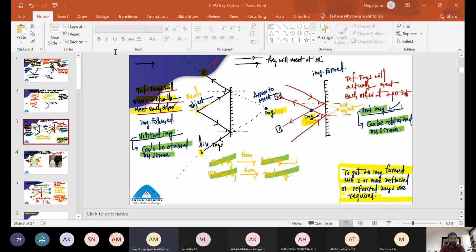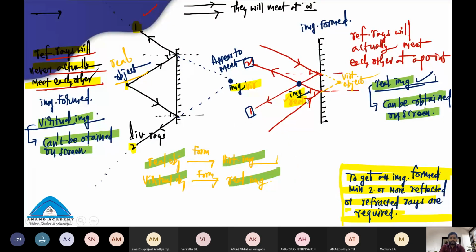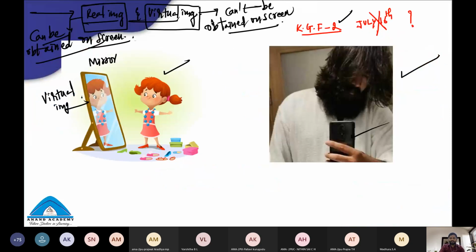Which image can be obtained on screen, real or virtual? Virtual image. Very, very good. Wrong answer. Shut down your mic. You're not practicing, students. Real image can be obtained on screen. Virtual image cannot be obtained on screen.